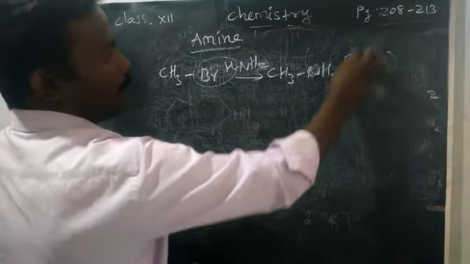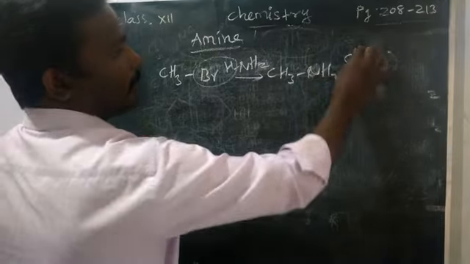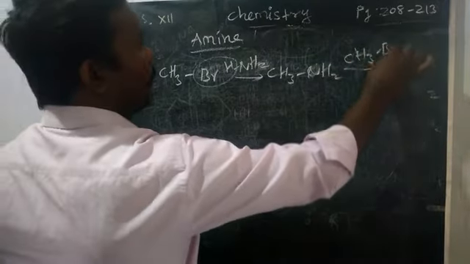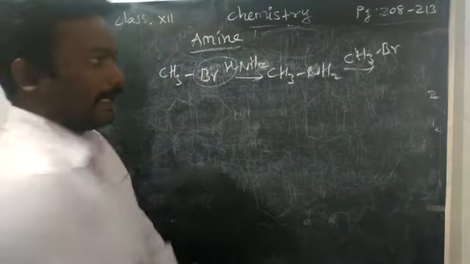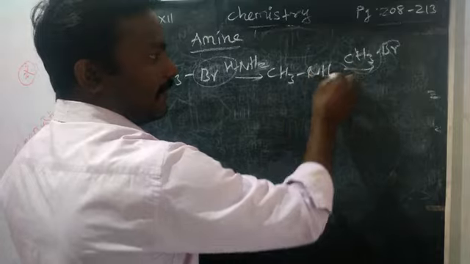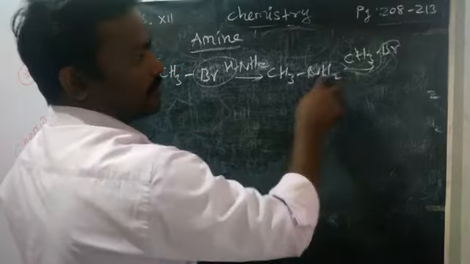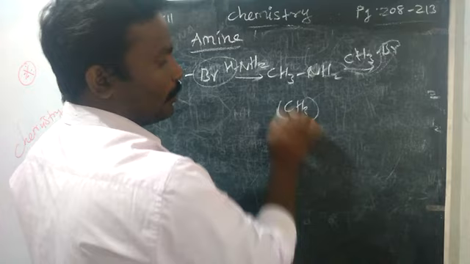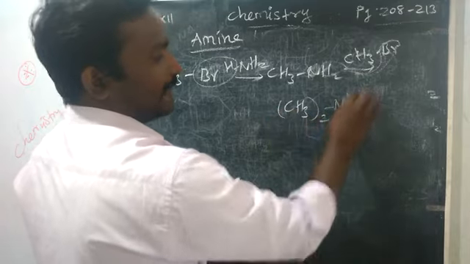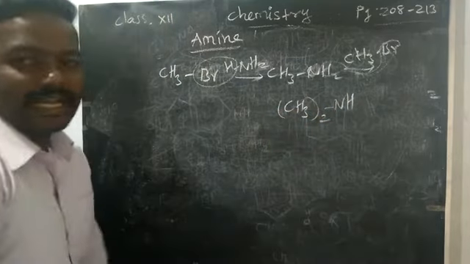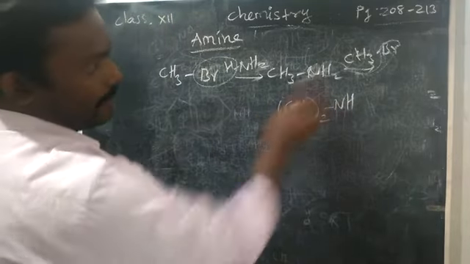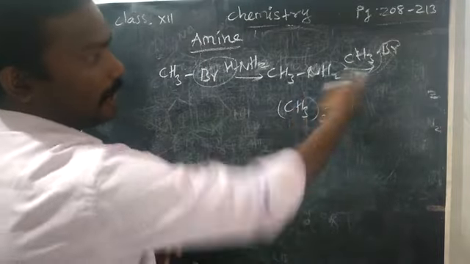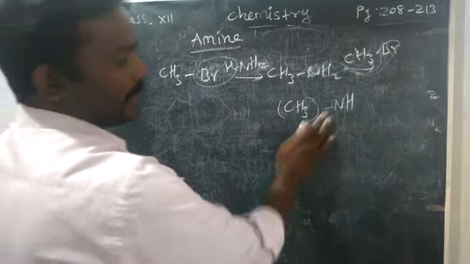If you take one more bromomethane, an alkyl halide, then one more hydrogen will be replaced, removed as HBr. So CH3 you can add up, CH3 2 times and NH. One of the hydrogens goes along with bromine as HBr. The remaining you can add up. This you can write in another way.